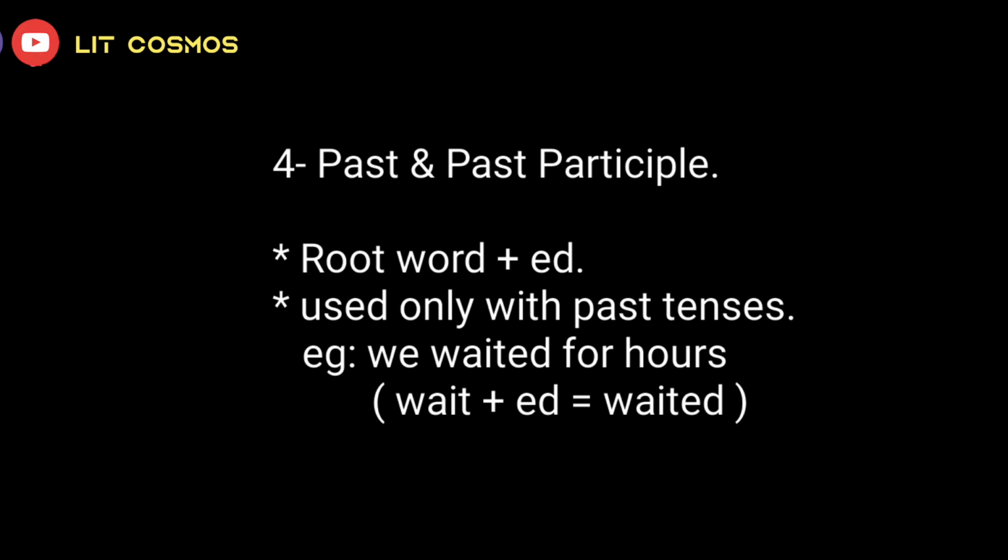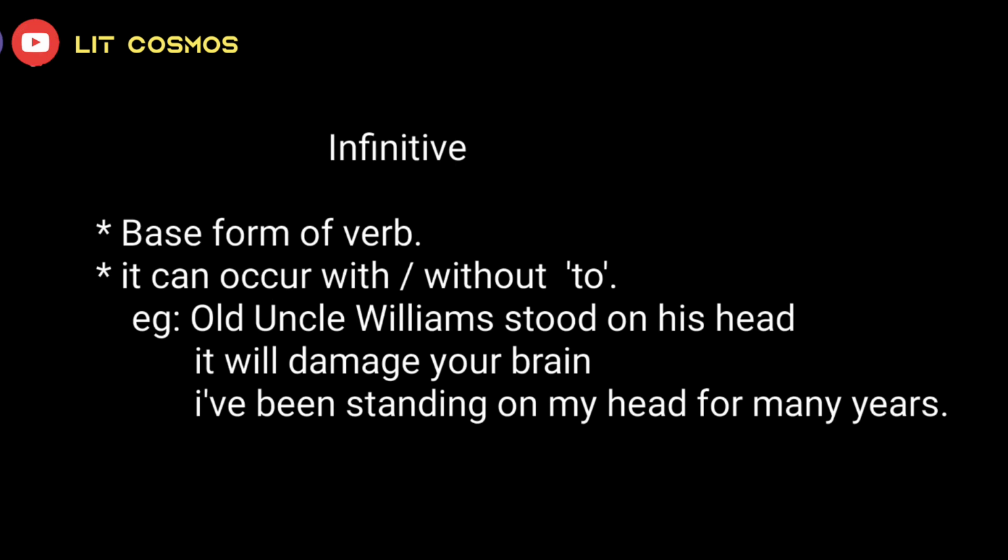Now let's see what is infinitive. The base form of the verb is called the infinitive. It can occur with or without to. Now let's take a look at some examples given in the textbook. First one, old Uncle Williams stood on his head. Here we have a verb, stood.